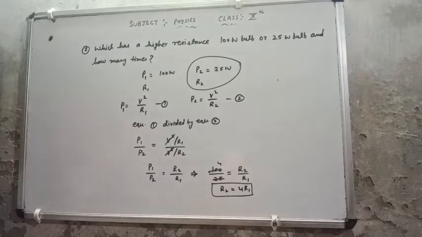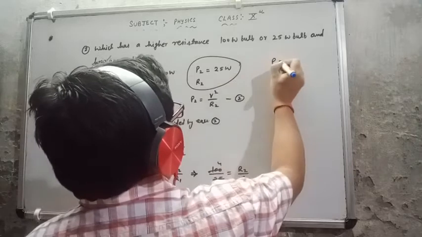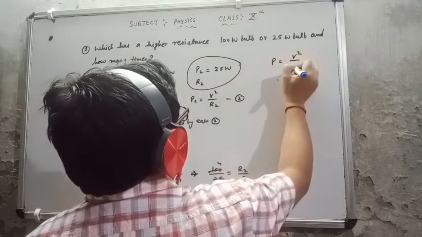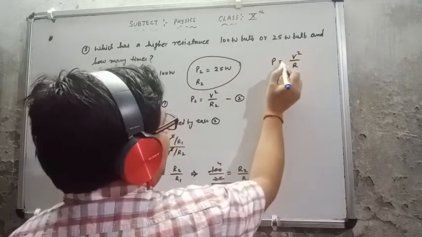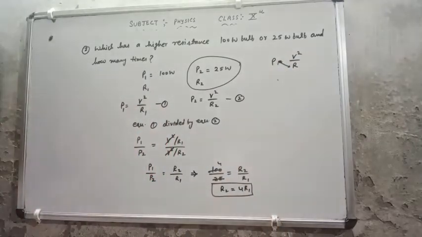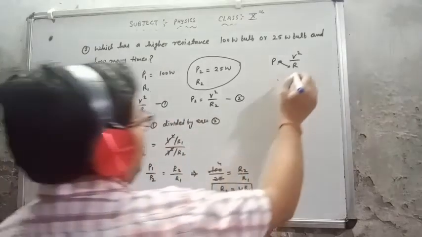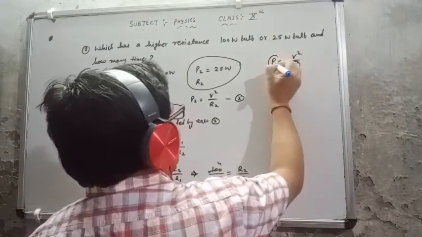Now theoretically, if I discuss which bulb has more resistance, you can see from the formula P equal to V square upon R. That means you can check that P and R are inversely proportional. If the value of R is less, then P will be more.